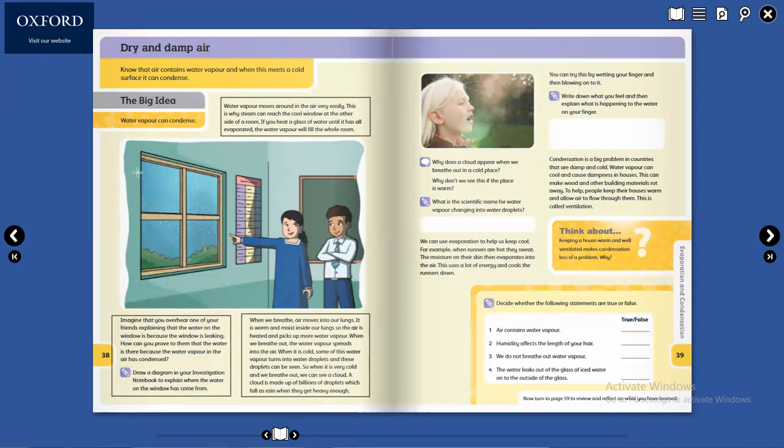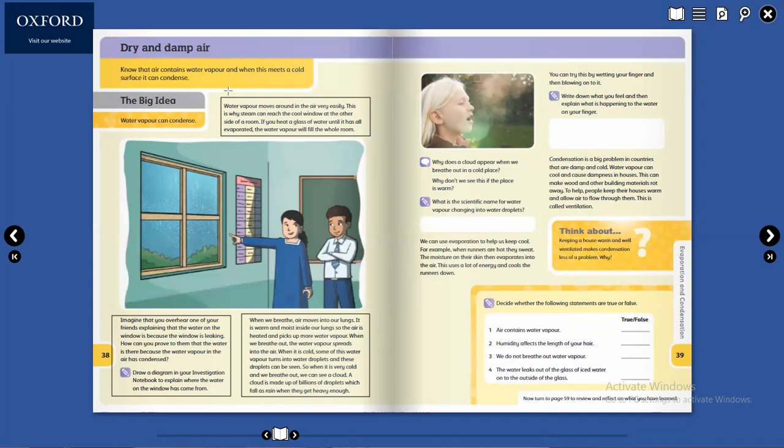Imagine that you overhear one of your friends explaining that the water on the window is because the window is leaking. How can you prove to them that the water is there because the water vapor in the air has condensed?